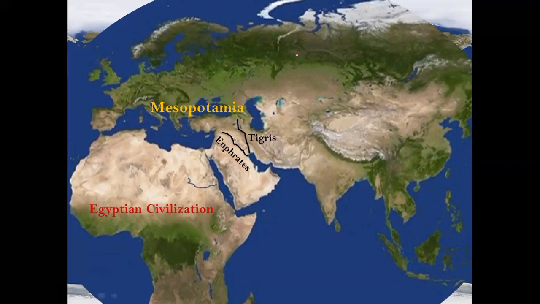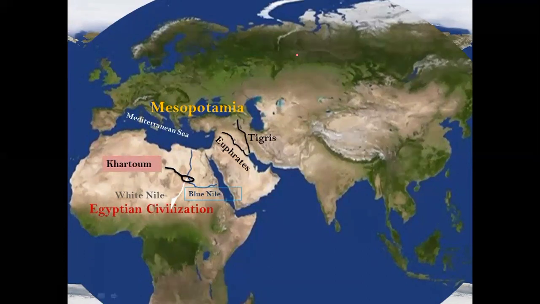Here we have two most important rivers, the Blue Nile that goes and joins with the White Nile from central Africa, and both the Blue Nile and White Nile meet at a point called Khartoum, and it flows down to the Mediterranean Sea, making the river Nile one of the longest rivers in the world.